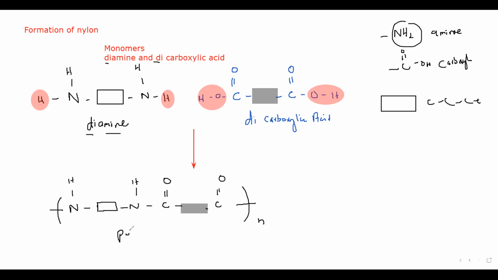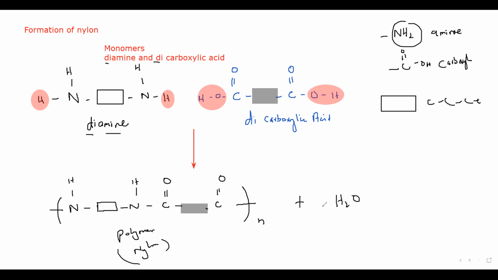That is a polymer. And what do we call this polymer? We call this polymer nylon. So this is the structure of nylon. And what else will be the product? Because of H and OH, it will produce water molecules. And how many water molecules? You can see H and OH is one water molecule and OH and H is another.